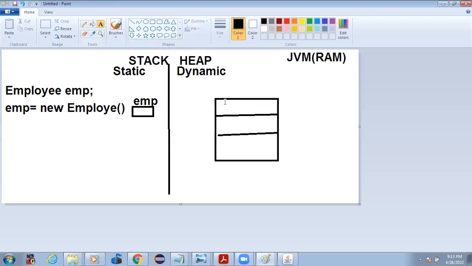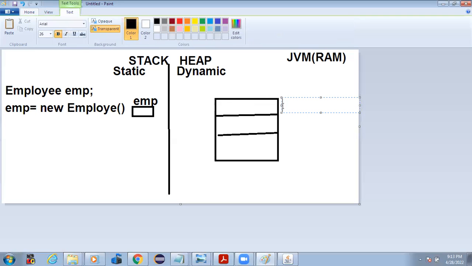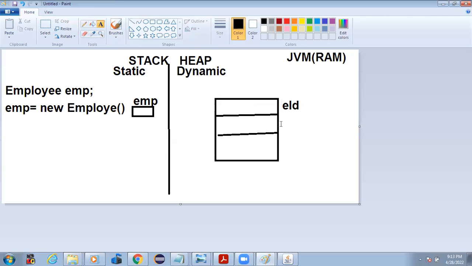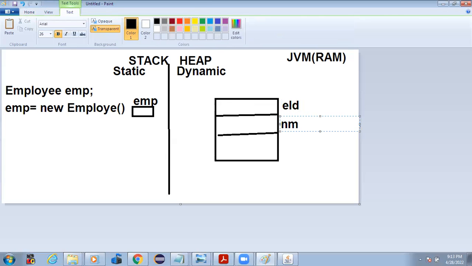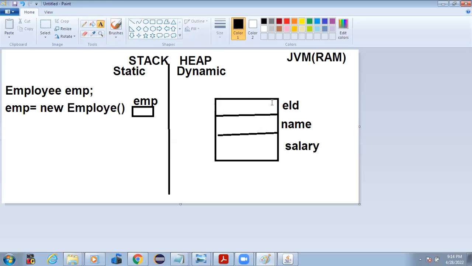Whatever memory gets allocated, the reference of that is given here in emp.